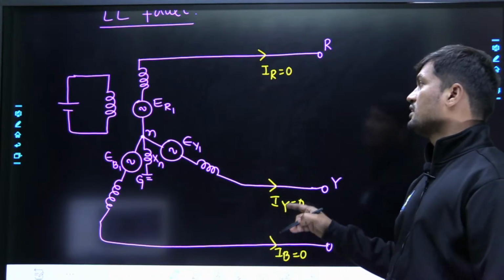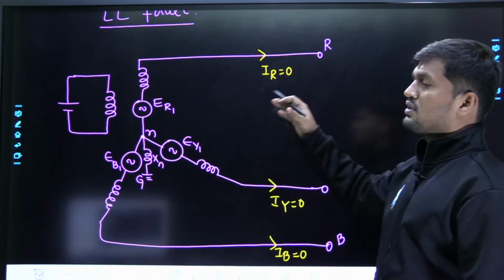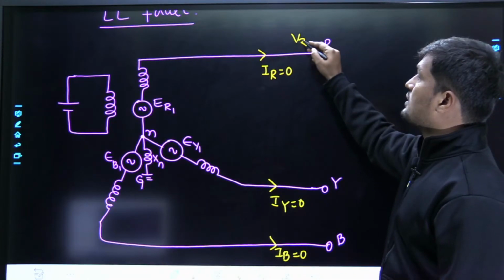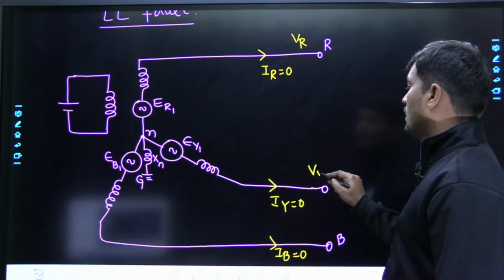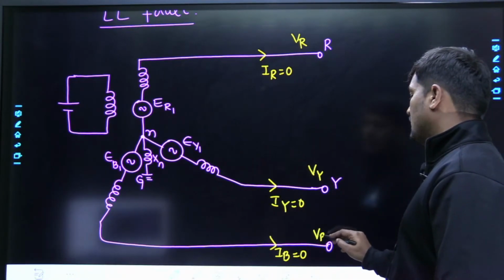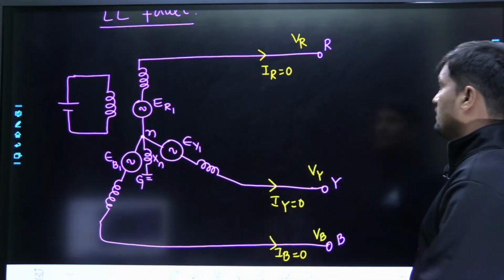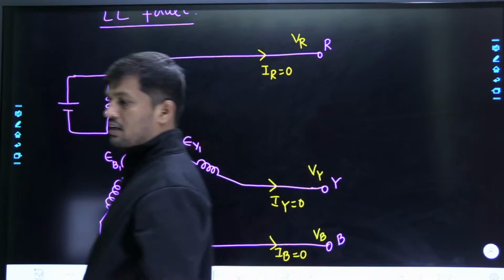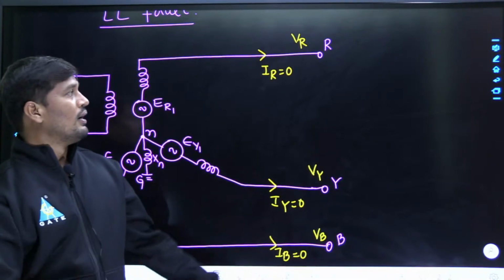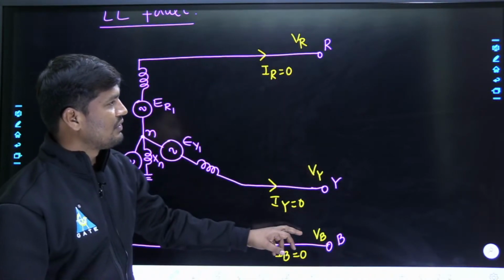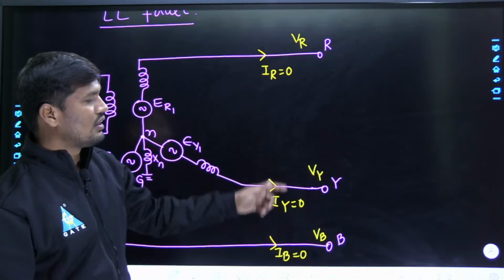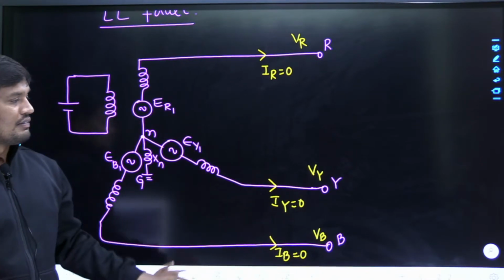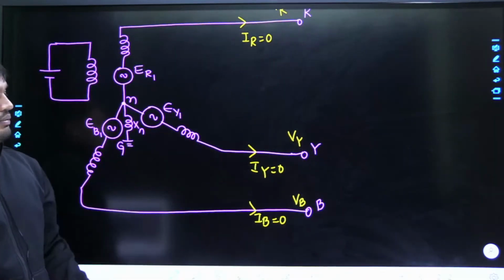Under no load operation, as the load is disconnected from the source, the current in all the phases will be assumed 0, and the voltage of all the phases is going to be RMS voltage. Voltage of R phase, Y phase, B phase is VR, VY, VB, nothing but RMS voltage. Now tell me dear friends, what was the concept here? The magnitude of voltage in all three phases are equal, and the current flowing through all three phases is also equal. The system is under balanced condition, right? This will be the reference condition.